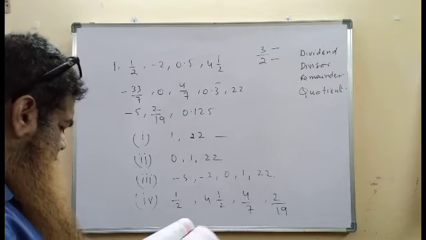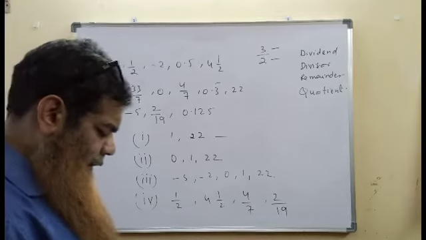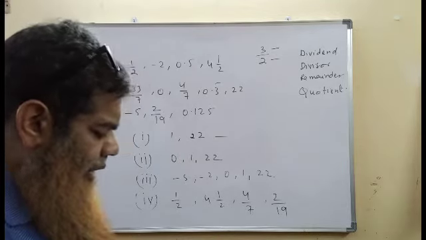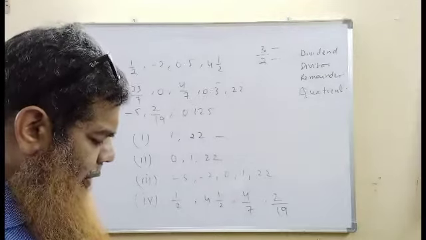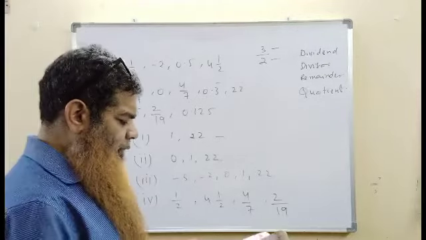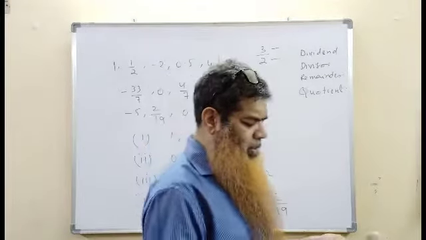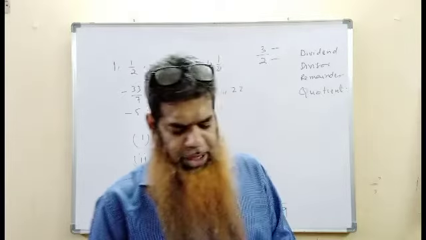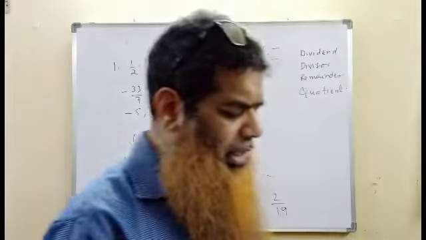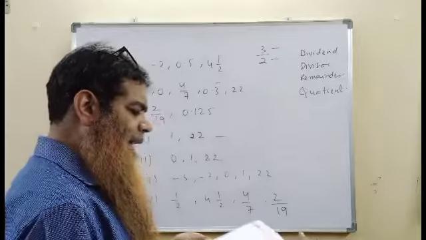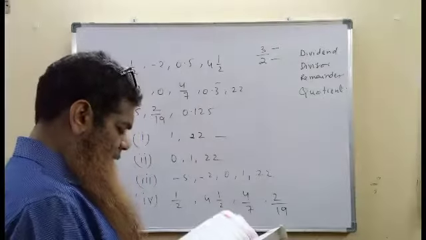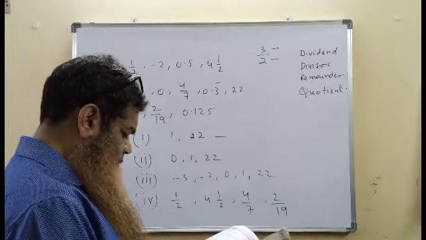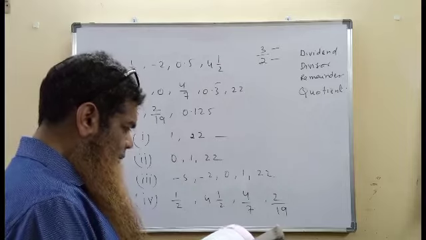Yes, every natural number, every whole number and every integer is a rational number. In the statement above this box we read, from the above observation we can conclude that all natural numbers, all whole numbers and all integers are rational numbers. This completes the work on the box. Do this from page number 2.